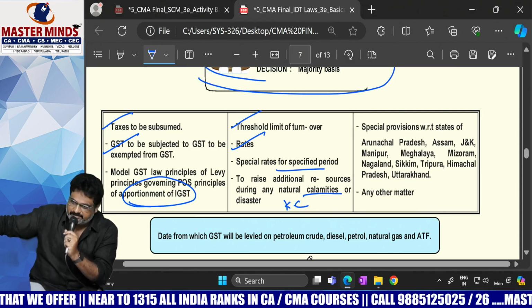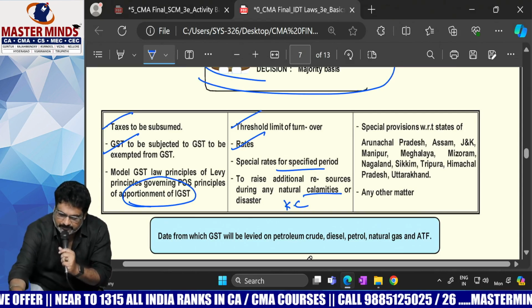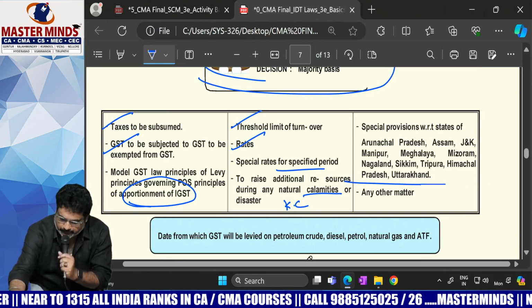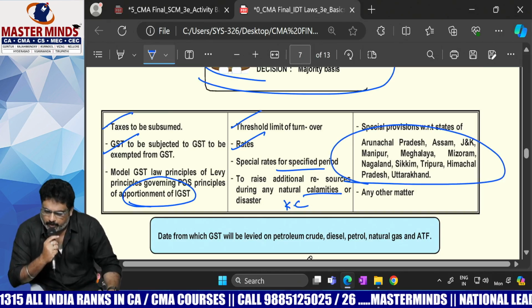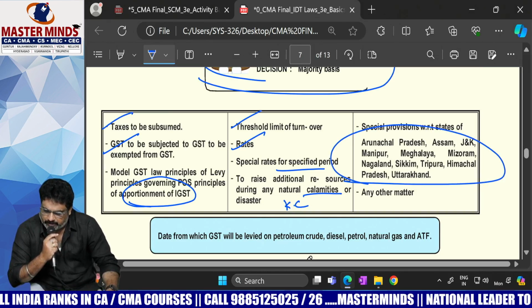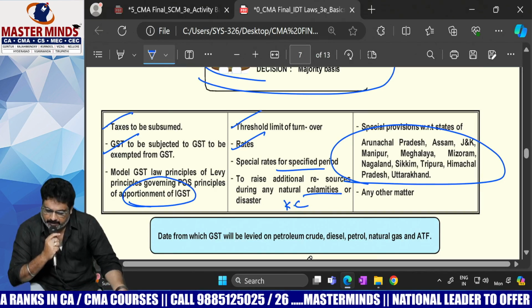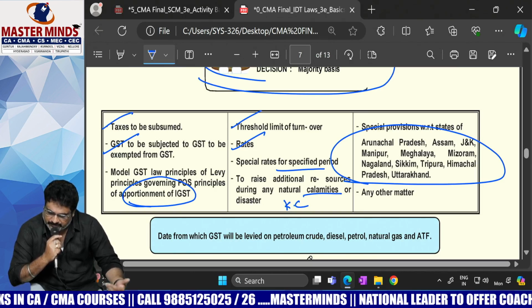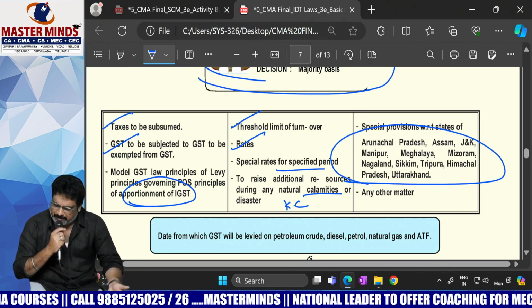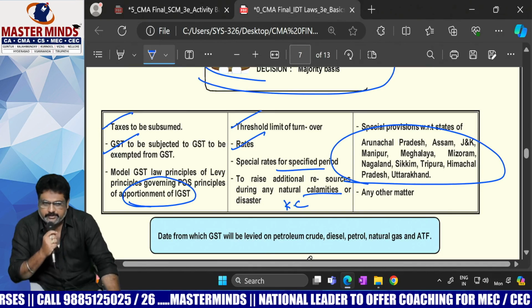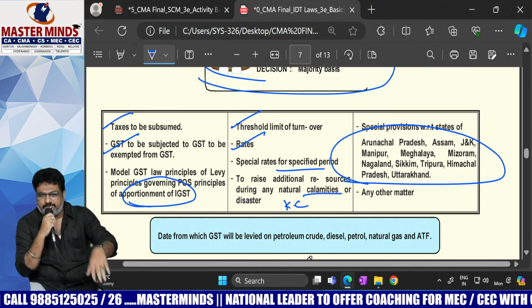Next one, special provisions with respect to certain states. I think there are 11 states: Arunachal Pradesh, Assam, Jammu and Kashmir, Manipur, Meghalaya, Mizoram, Nagaland, Sikkim, Tripura, Himachal Pradesh and Uttarakhand. These are the 11 special category states.